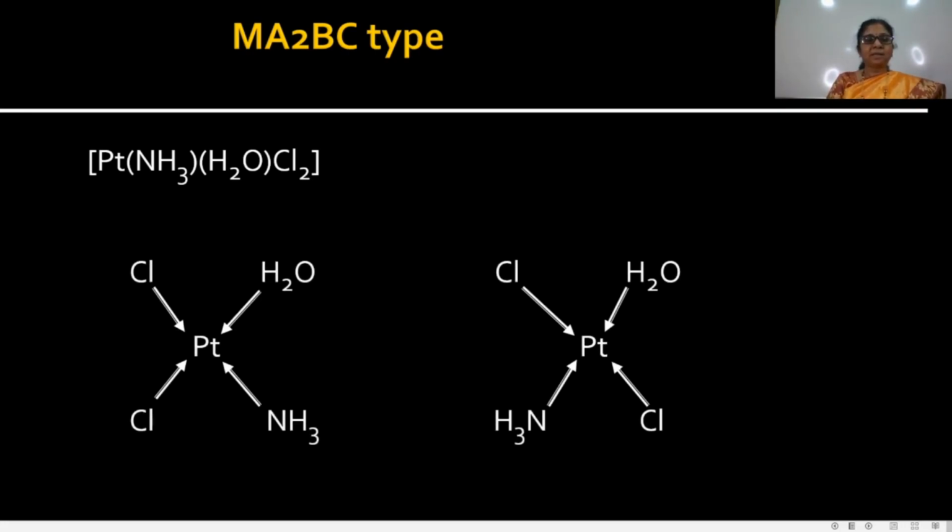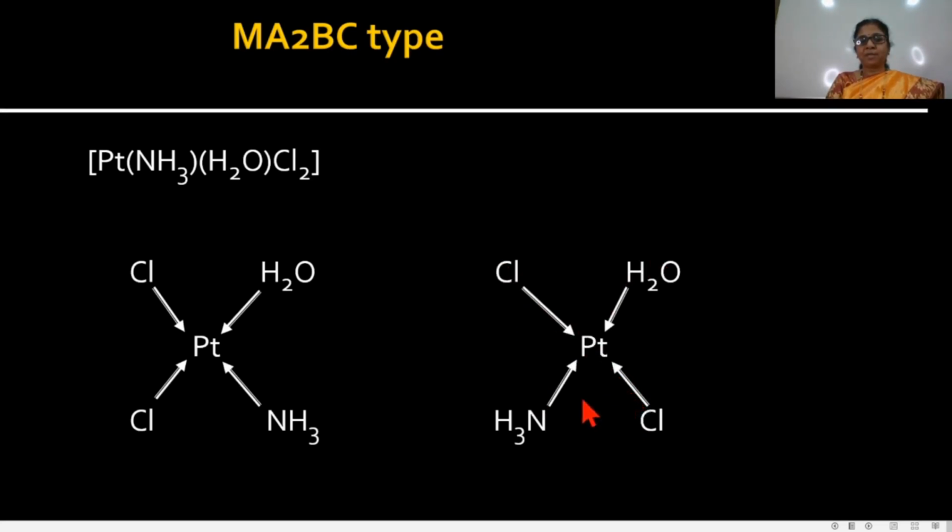See here in this example, platinum is the central metal atom and the same groups are on the same side of the metal ion. Therefore, this complex is the cis isomer, because identical groups are on the adjacent side. In this second example, the two different groups are on the opposite sides.